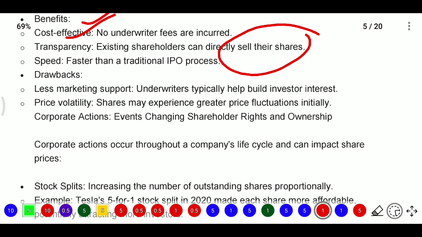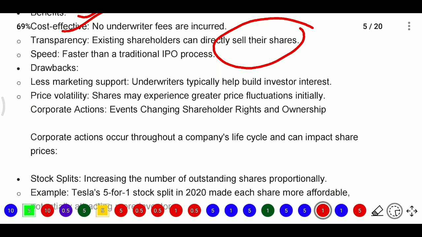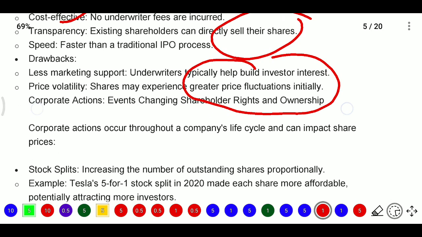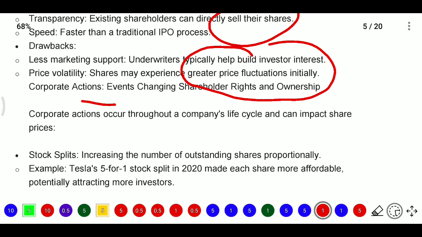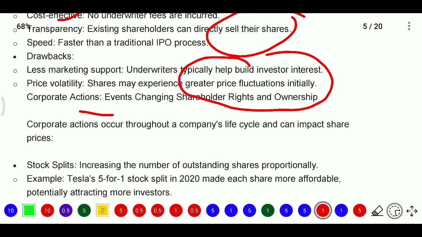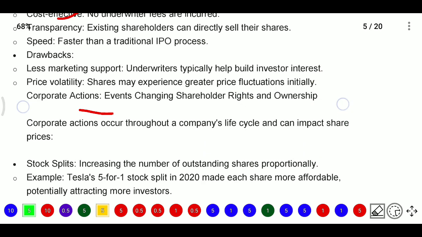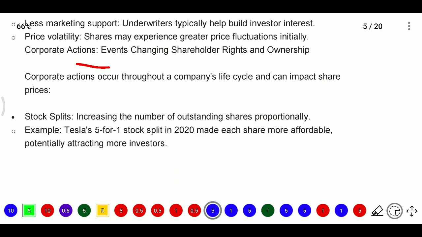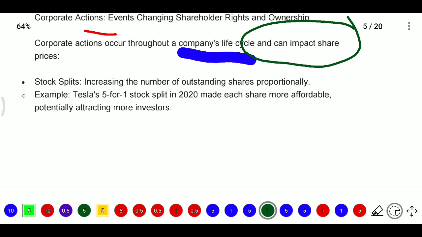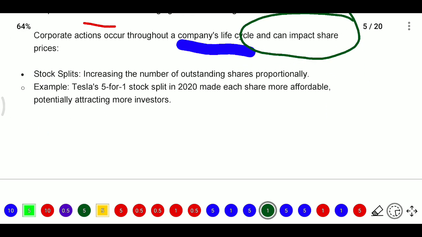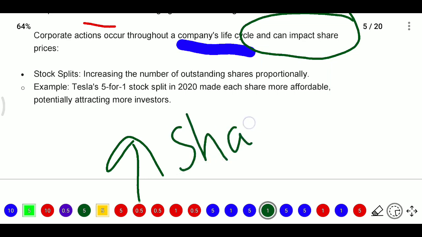Next, price volatility: shares may experience greater price fluctuation initially. Next, corporate actions: events that change shareholders' rights and ownership. Corporate actions occur throughout a company's life cycle and can impact the share price. If you go for a stock split, the number of shares will be increased. Stock split means increasing the number of shares.